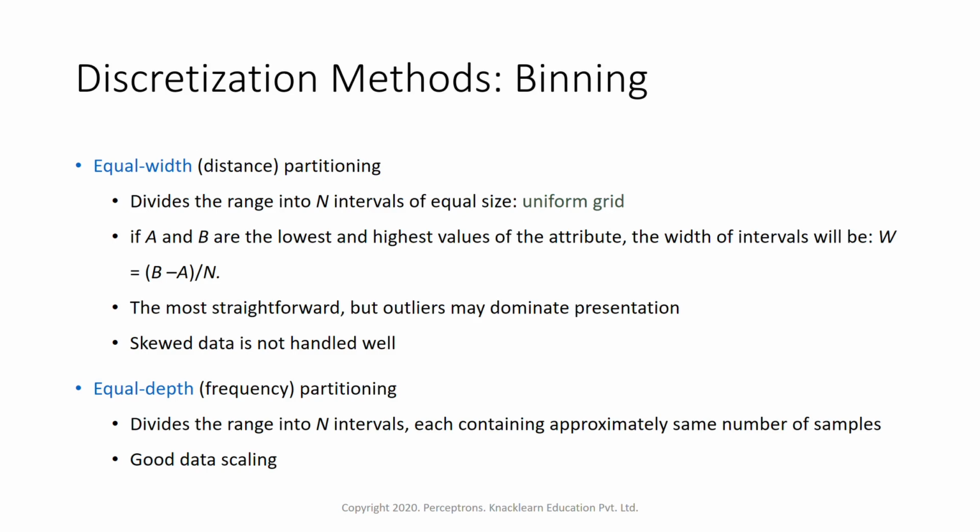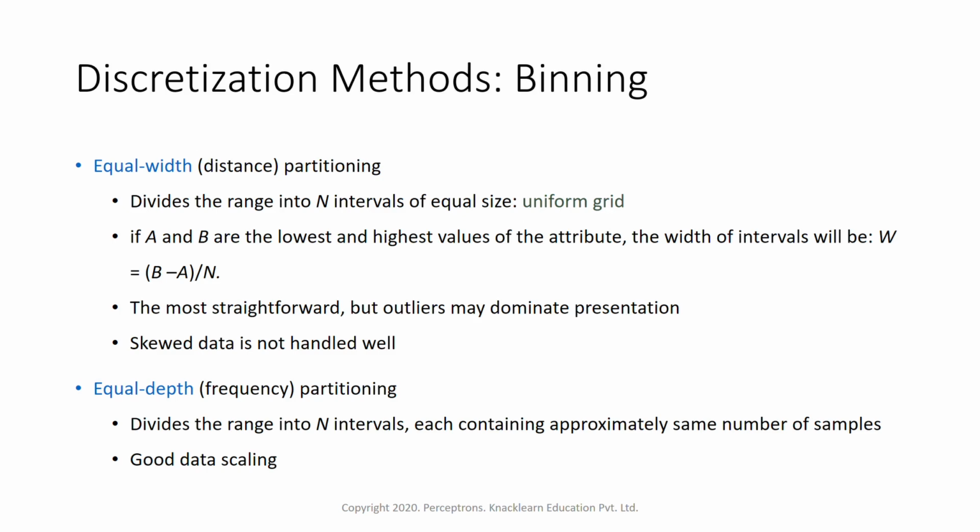So this divides the range into n intervals. We have to tell how many intervals we want. Then if a and b are the lowest and highest value, we have to pick the lowest and highest value from the attribute. Then the width of the interval will be given by this formula, w equal to (b minus a) divided by n. That is, b is the highest value, a is the lowest value, divided by the interval size. This is the most straightforward, but outliers may dominate presentation. Here we might get outliers, but this is a straightforward technique.